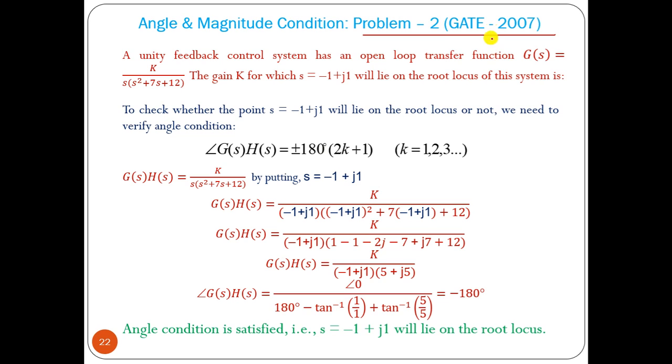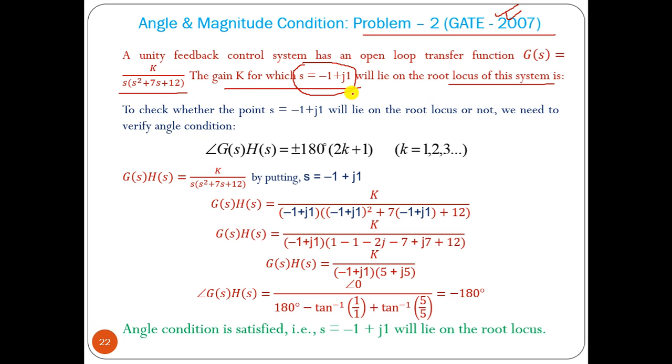Now let us solve another problem. It is from the GATE examination 2007. It is given that a unity feedback control system has an open loop transfer function. The gain k for which this point will lie on the root locus of the system is asked. Now for this point we have to find the gain k, so we have to use the magnitude condition. But whether this point lies on the root locus or not, we don't know.